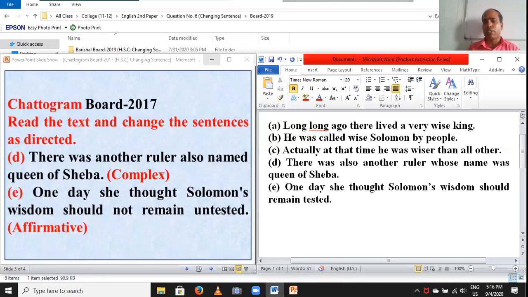So this sentence has become affirmative in this way. You can change into affirmative by using this rule.